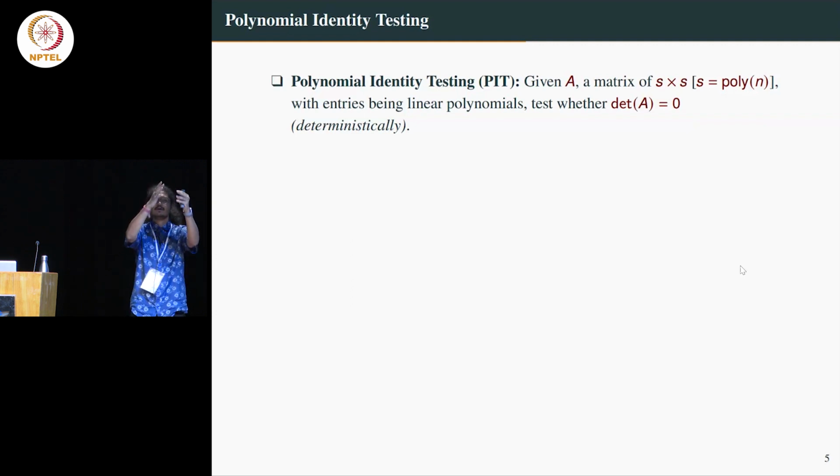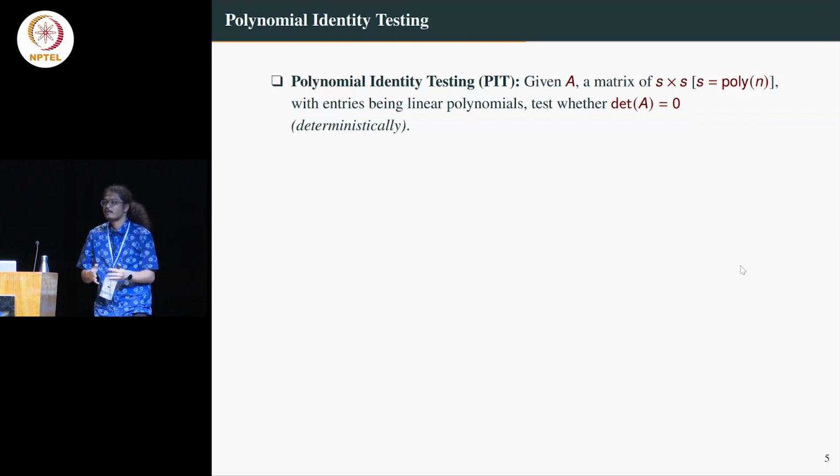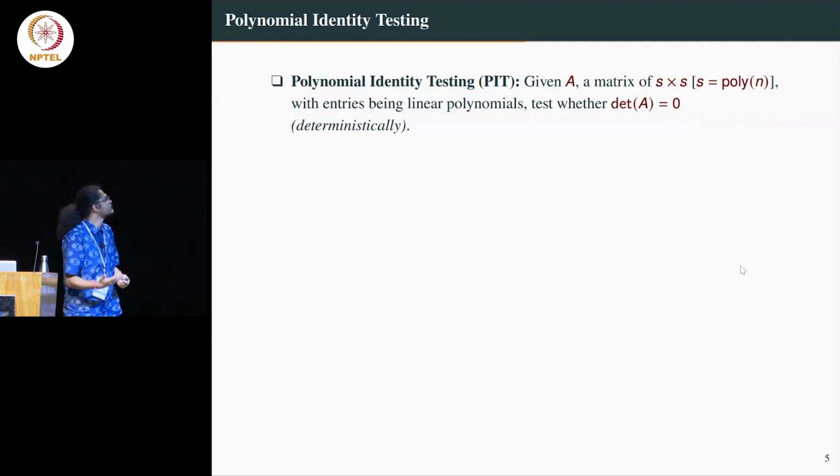What could happen is that when you are expanding this n cross n determinant, maybe things are getting cancelled, you don't know. But you cannot actually hope to exactly calculate everything because there are like 2 to the n many things. So it will take a lot of time. So you would ideally like to solve it very, very fast. So the question is, can you deterministically solve this question? This is called the PIT question.